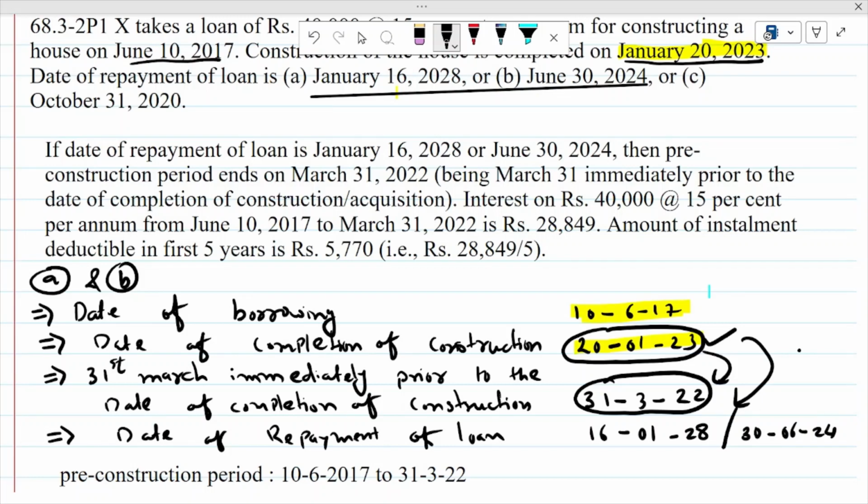Now your pre-construction period always starts from date of borrowing but ends on whichever is earlier from these two dates, this date and this date of repayment of loan. So date of repayment of loan in A and B situation is, in A situation it is 28 and in B situation it is 24. That means 31st March immediately prior to the date of completion of construction is the earlier one. So your pre-construction period starts from 10 June 2017 but ends on this date, that is 31st March 2022.